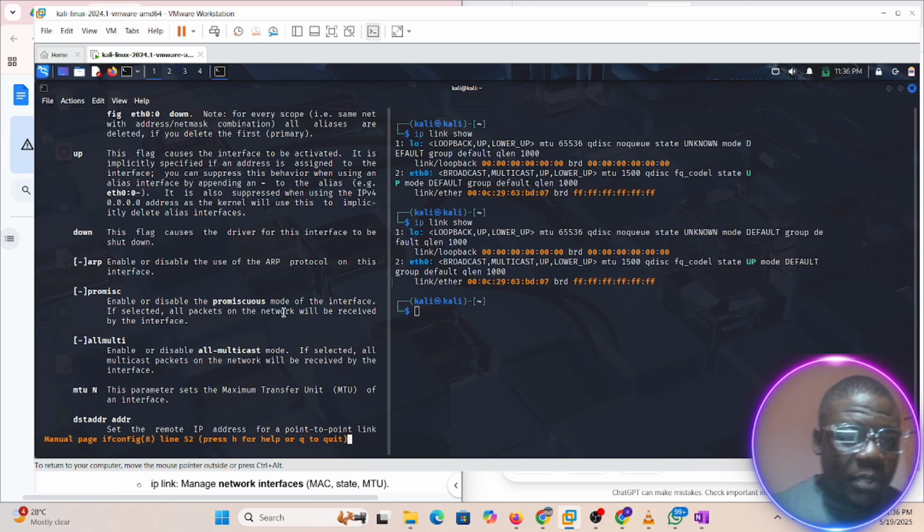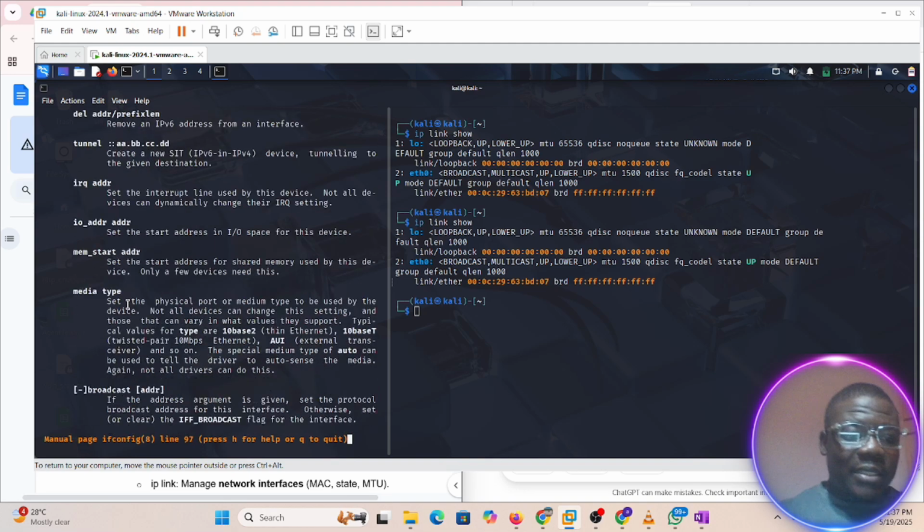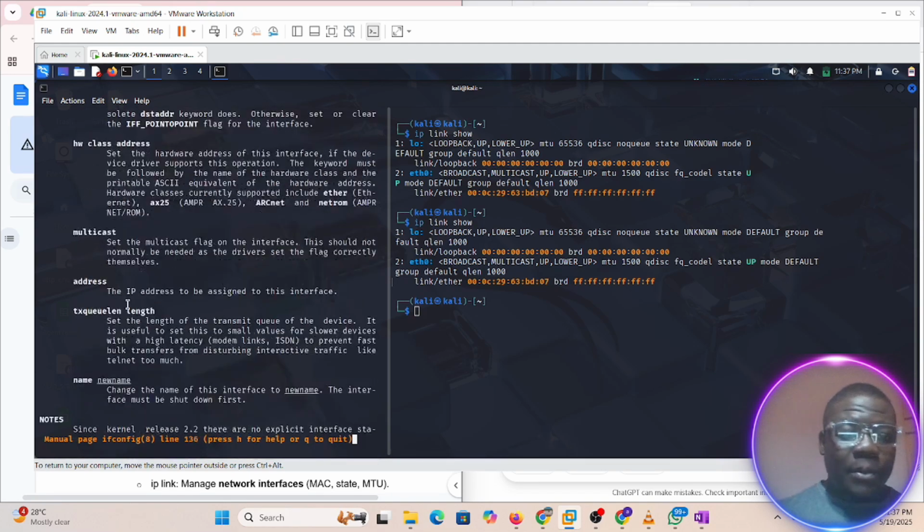Enable or disable the promiscuous mode for the interface. If selected, all packets on the network will be received by the interface. That means you use this one if you want to analyze packets, analyze traffic. So what I'm trying to say is there are a lot of options here.